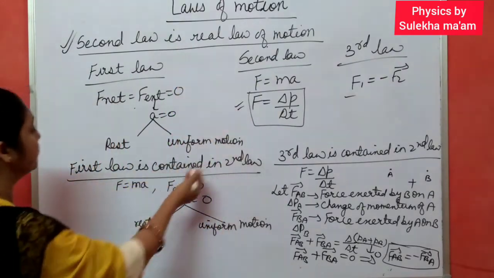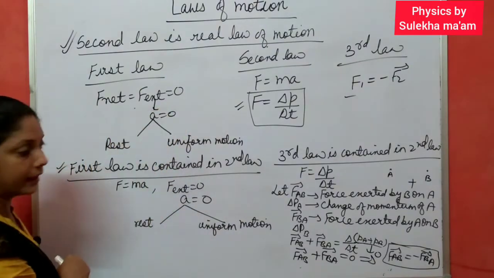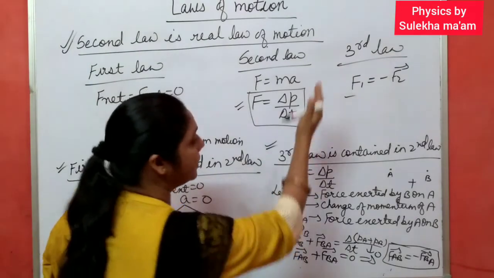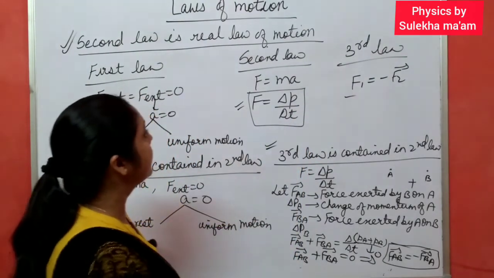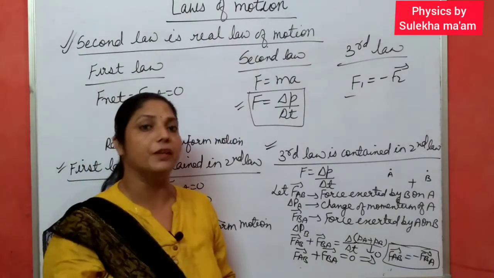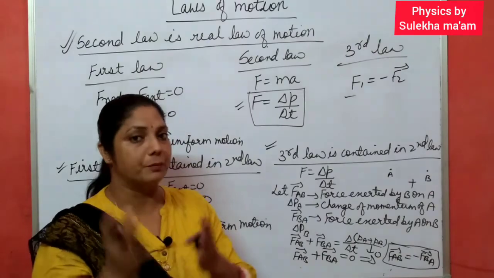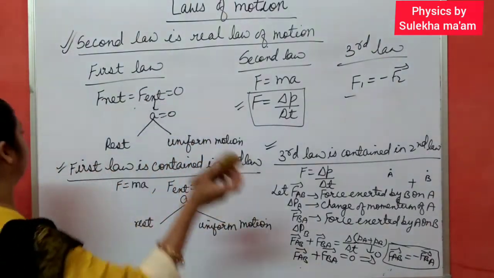Then you have to prove first how the first law is derived from the second law, then how the third law is derived from the second law. Is it clear? So this topic is completed. After this, I am going to discuss the weighing machine, and motion of a body in a lift or elevator. Is it clear? Okay.